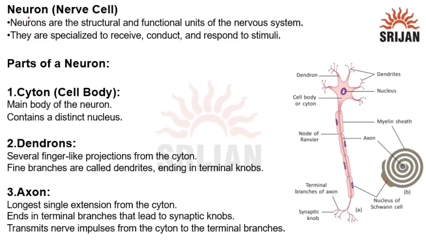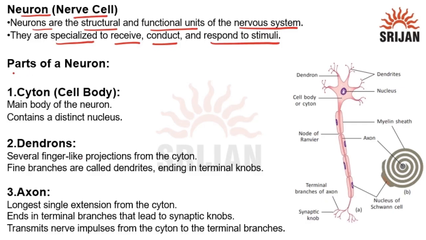Now, let's move on to the next topic, which is the neuron or nerve cell. Neurons are the basic structural and functional unit of the nervous system. Neurons are specialized to receive, conduct, and respond to stimuli. So, a neuron helps in the transmission of any nerve signal or electrical signal.